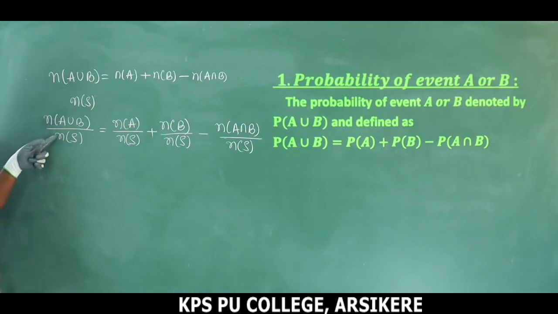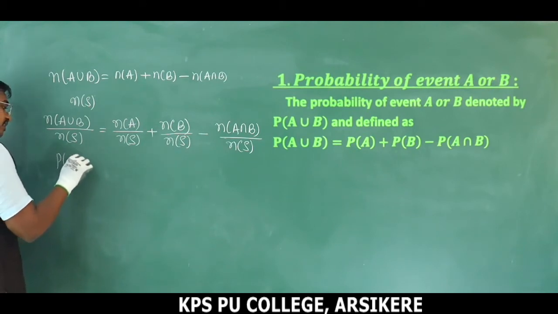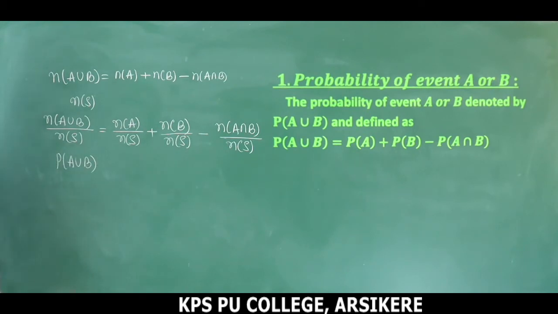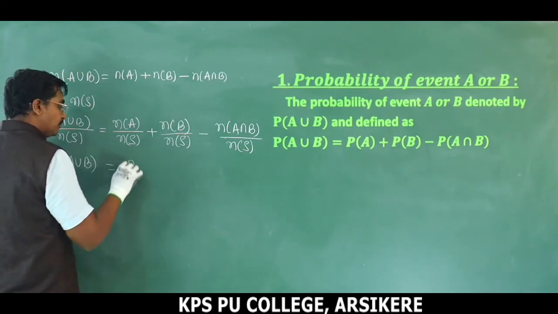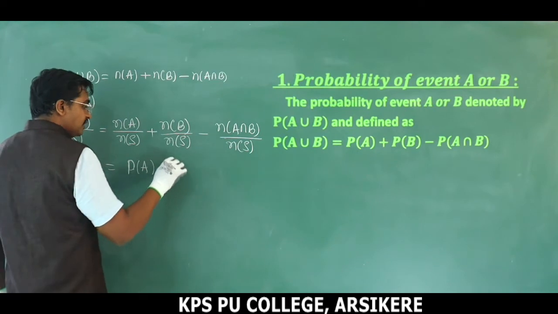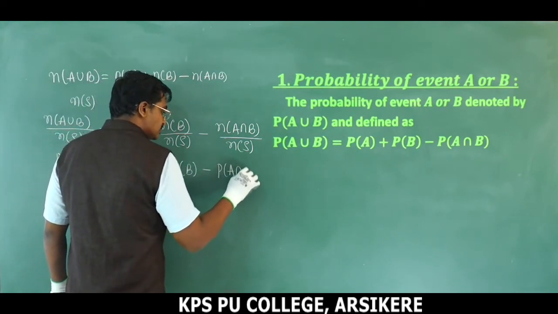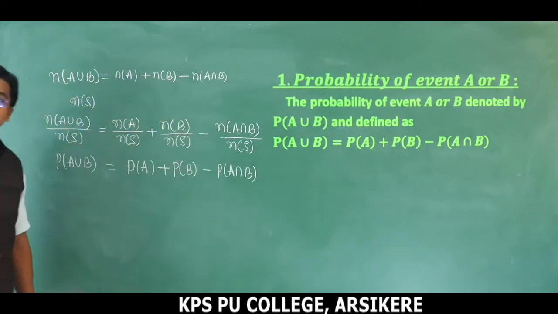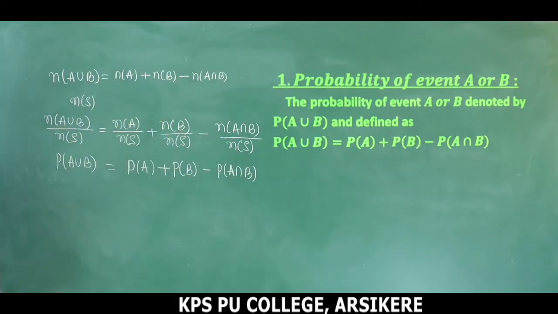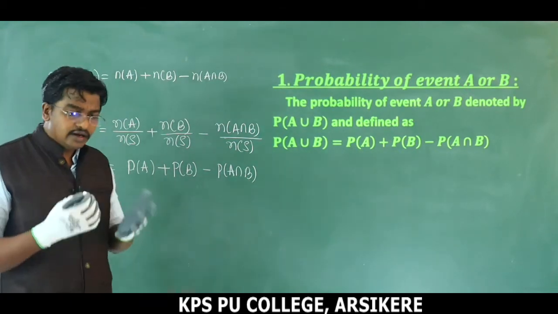So this is nothing but n of A union B divided by n of S, nothing but probability of getting A union B, right? Probability of getting A union B. This is probability of getting A. This is the probability of getting B. This is the probability of getting A intersection B. This is how this formula is obtained. P of A union B is equal to P of A plus P of B minus P of A intersection B. Is it understood? Okay. Next, another one.